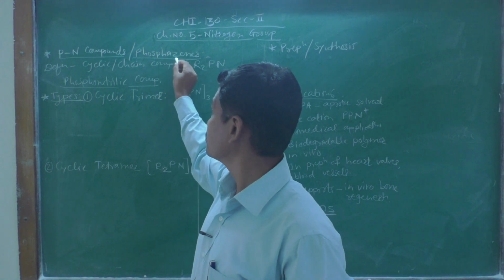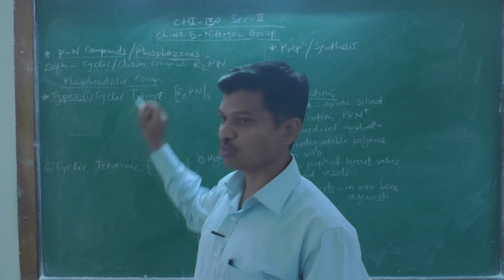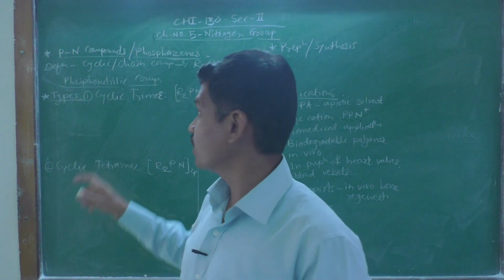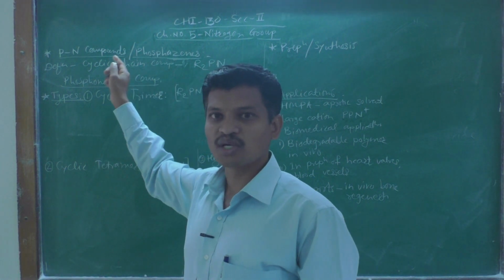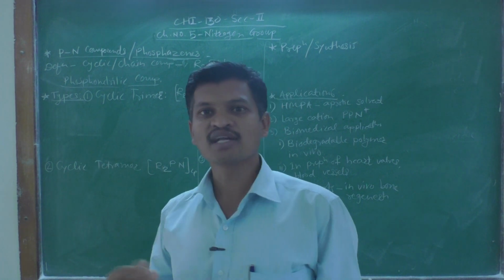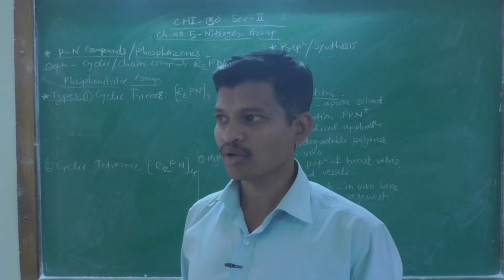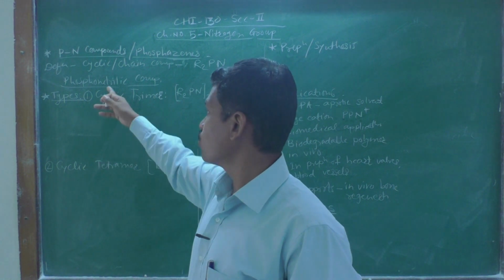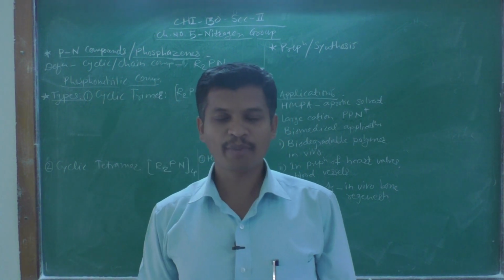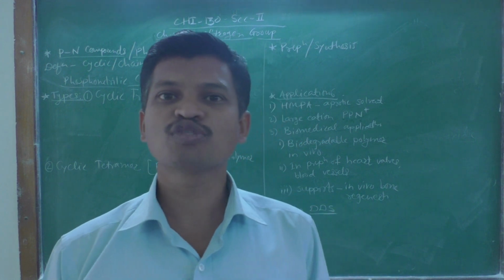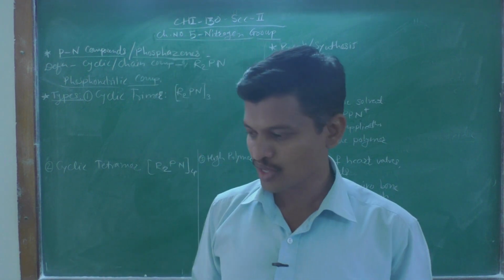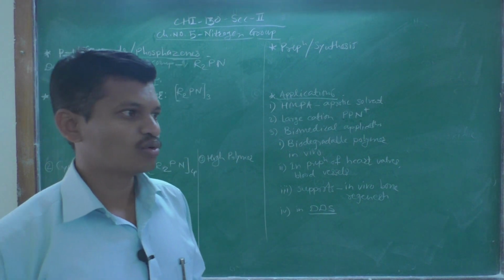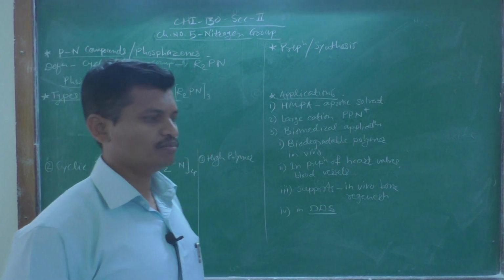We know that the meaning of aze or azo group is that they are containing nitrogen atom. So, phosphorus nitrogen compounds are known as phosphazenes. They are also called phosphonitrile compounds. Then what is the definition of these phosphorus nitrogen compounds?